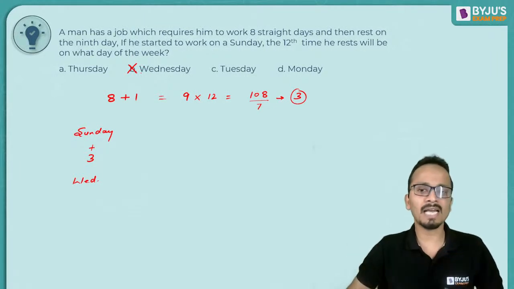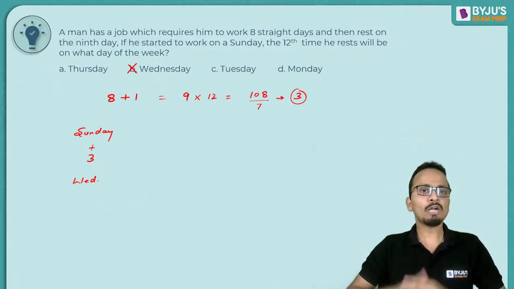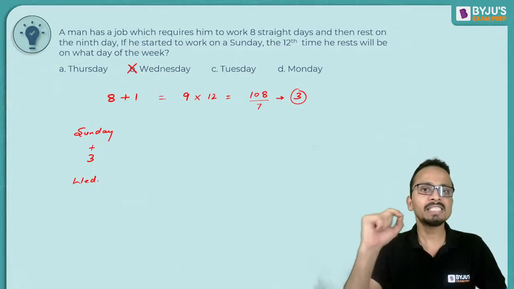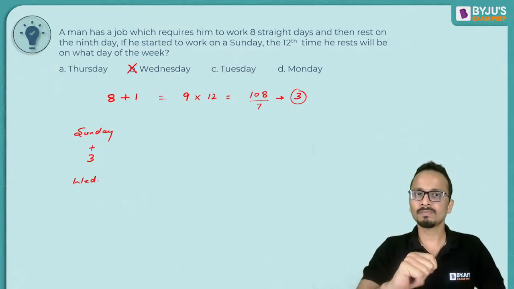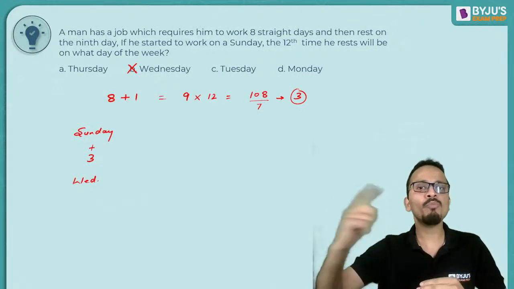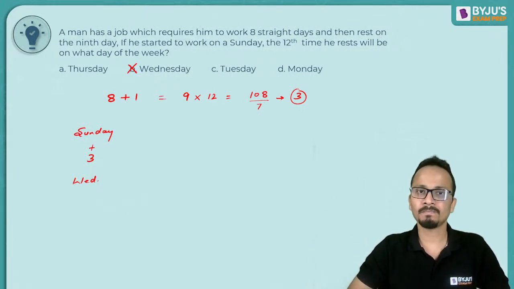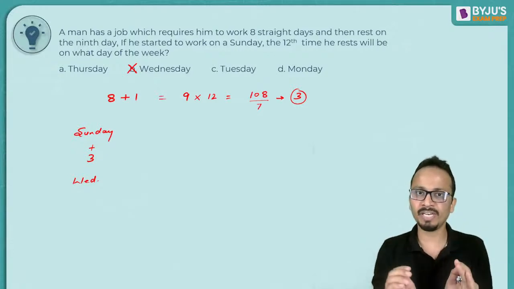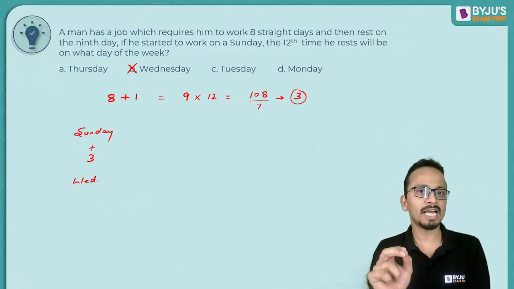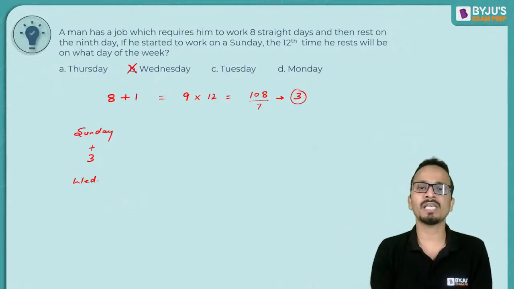Now understand our mistake. Today he started, and he started on a Sunday. So you will have to find out after today how many days will be added. There are a total of 108 days, definitely. 8 plus 1 is 9, 9 multiplied by 12 is 108.